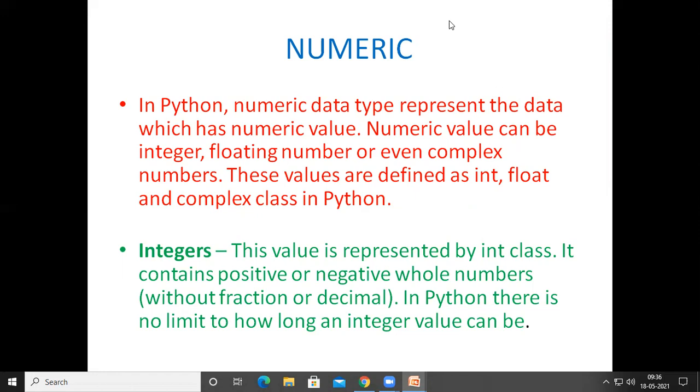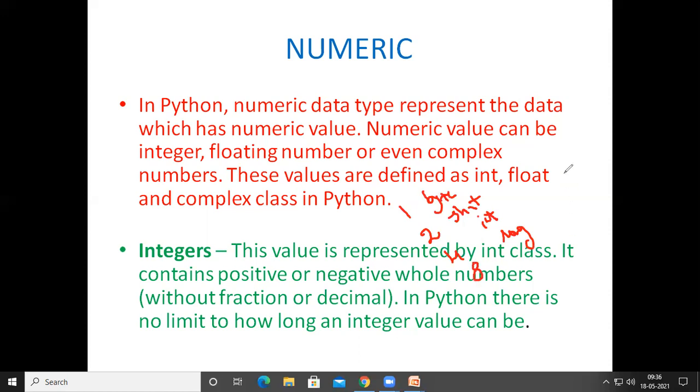See here, when you are dealing with the Java programming language, there the integer data types are divided into 4 categories: byte, short, int, and long. Among these 4 categories, 1 byte of memory will be allocated for the byte data type, 2 bytes of memory will be allocated for the short data type, 4 bytes of memory will be allocated for the int data type, and 8 bytes of memory will be allocated for the long data type.